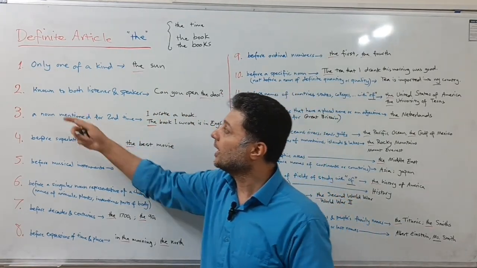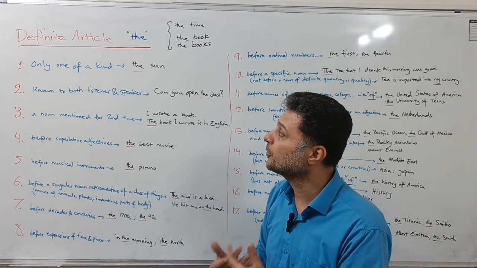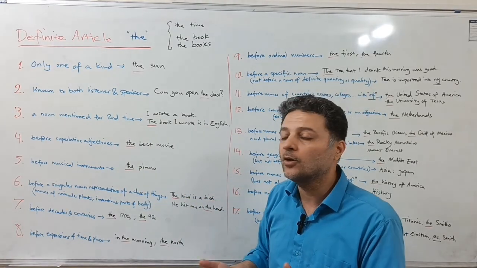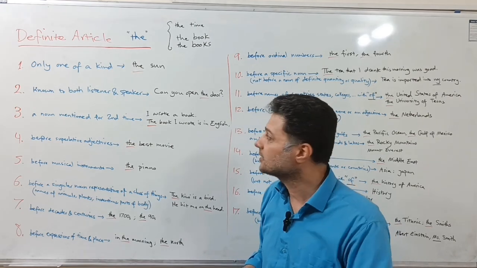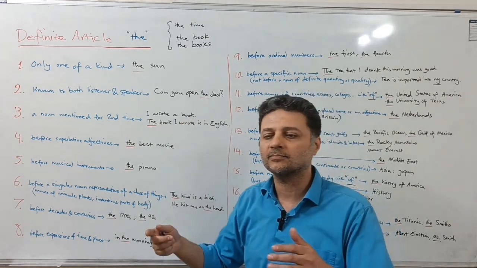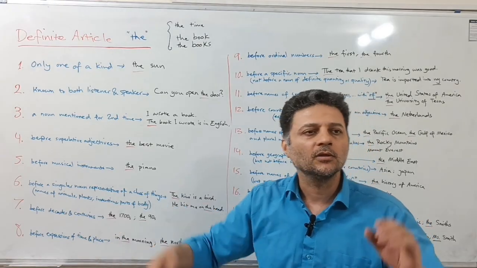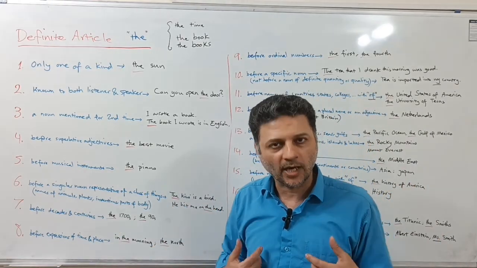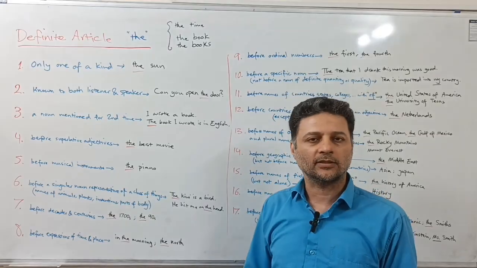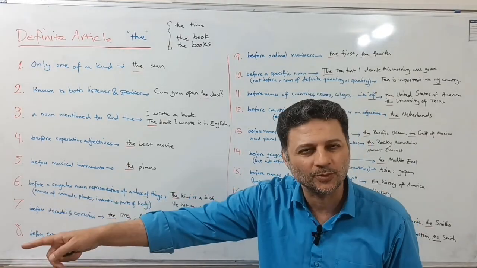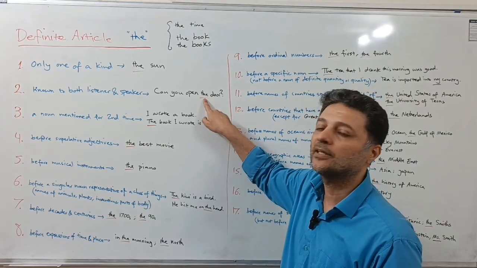Number two, something which is known to both the listener and speaker. We know what we are talking about, right? For example, if I request one of my students, would you please open the door or close the window, they know or I know what door or window I'm talking about, right? So it would be their door.